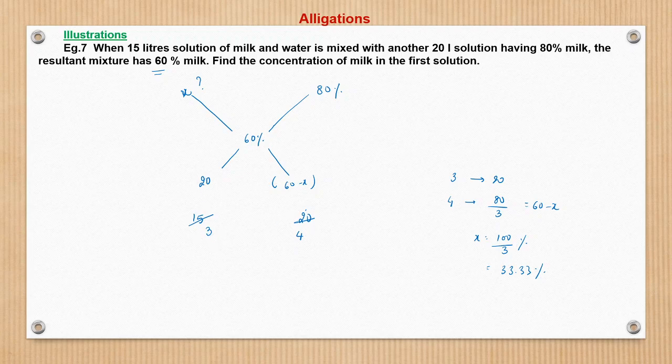So this 3 represents 20. What will 4 represent? 4 will represent 80 by 3 in the same ratio, and 80 by 3 is the difference between 60 and this. So 60 minus 80 by 3 gives you the value of x, which is 100 by 3, so 33.33%. These are very simple, only the approach and the method we should be knowing.